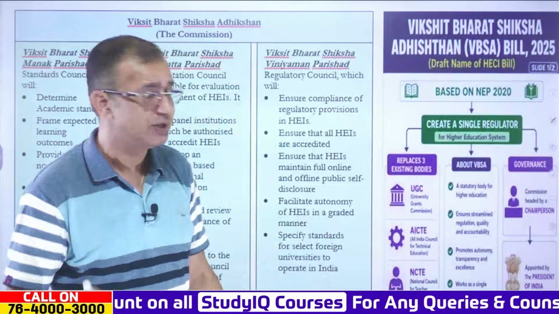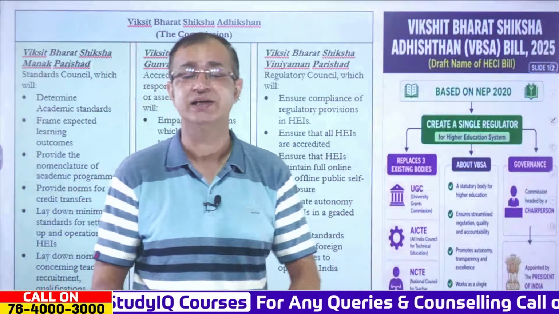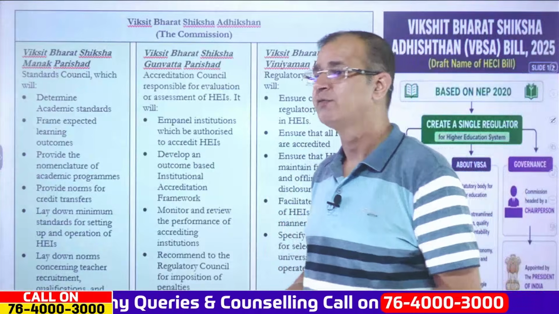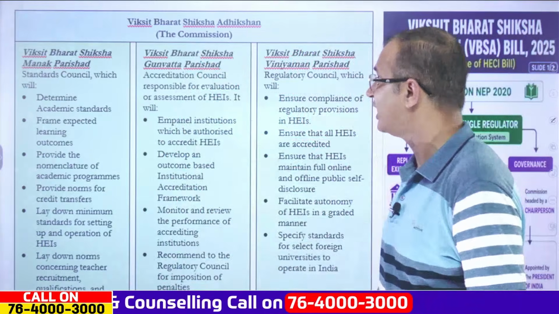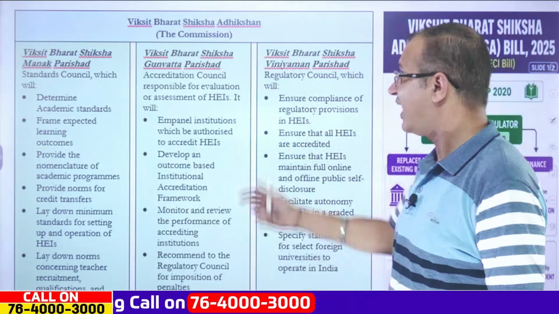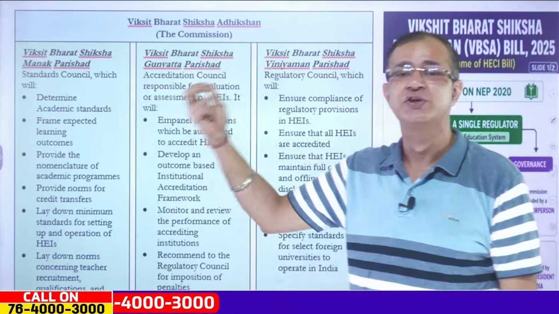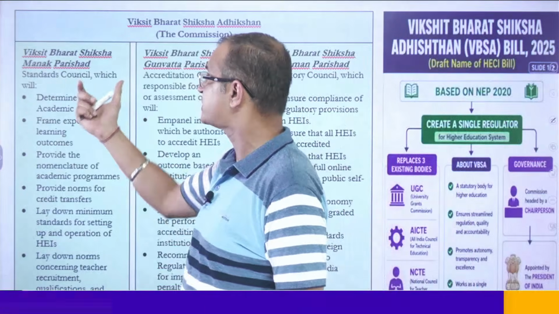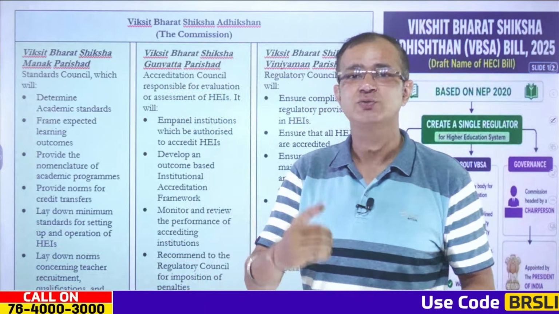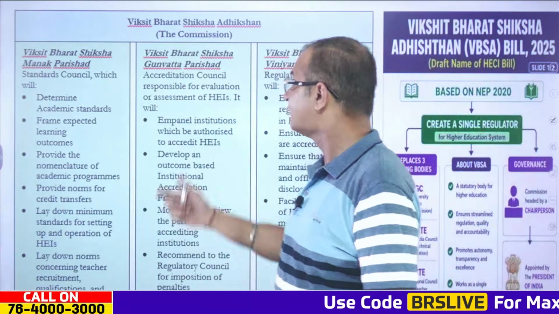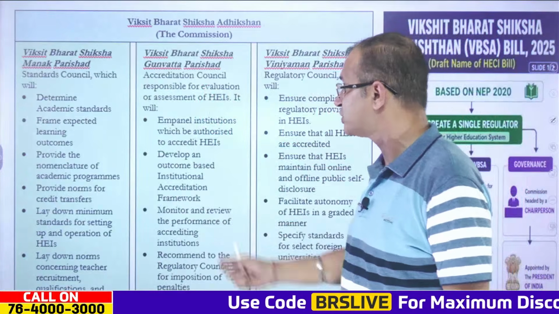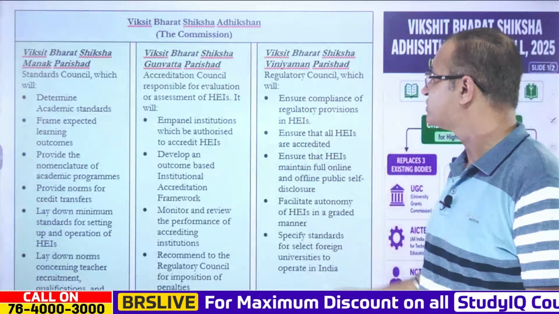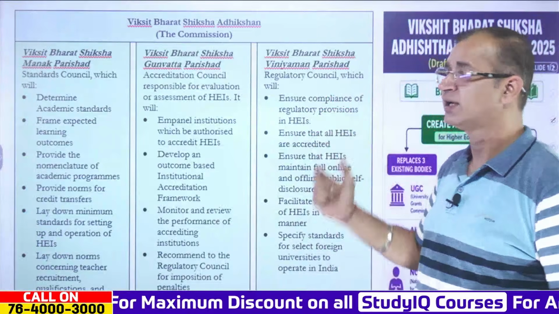We have UGC, AICTE and NCTE. They will be removed, and there will be the VBSA formed, the Viksit Bharat Shiksha Adhishthan. That will be the commission under which three different bodies will be created. The first one will be the Viksit Bharat Shiksha Manak Parishad, which will lay down the standards. Then there will be the Viksit Bharat Shiksha Gunvatta Parishad, that is the accreditation council, and the Viksit Bharat Shiksha Vinyaman Parishad, that will be the regulatory council.